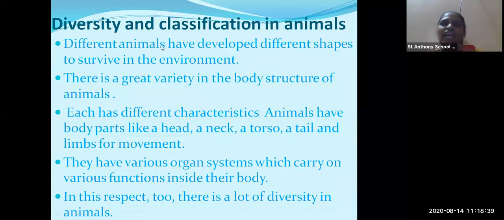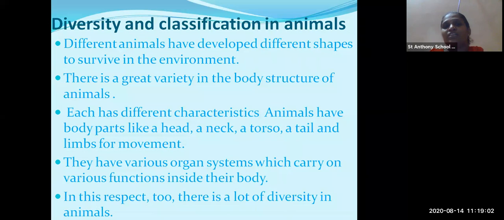Now diversity and classification in animals. Different animals have different shapes to survive in the environment. Now see, environment under the water is different. The animals which are living in snowy region, the adaptation is different there.